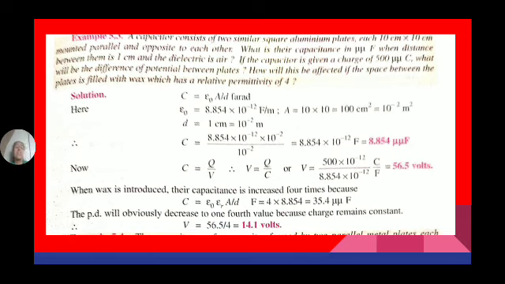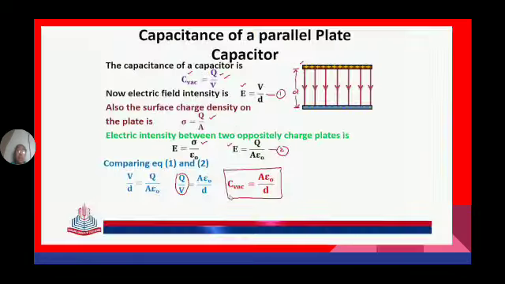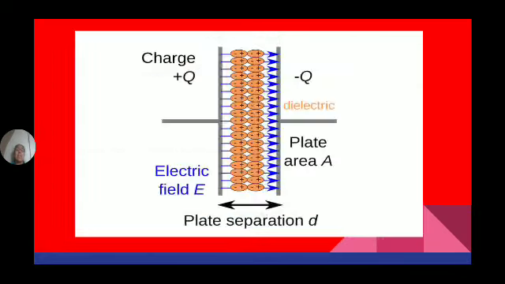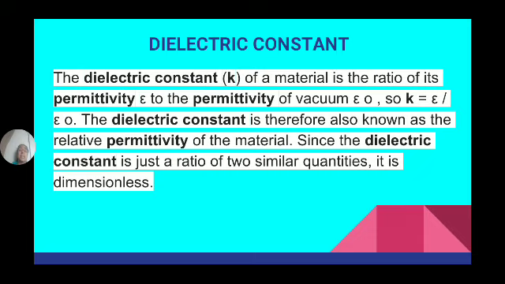Okay. The potential difference will obviously decrease because the dielectric constant value has changed. So V is equal to Q by C. Q is 56.5 by C, which is increased by 4. So 14.1 volts. So in this way we can calculate the capacitance of a parallel plate capacitor.